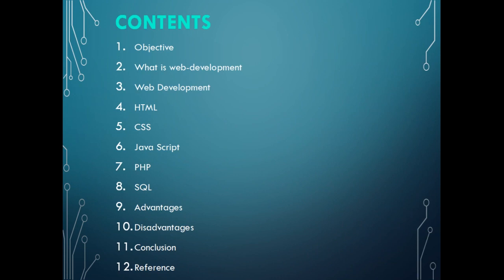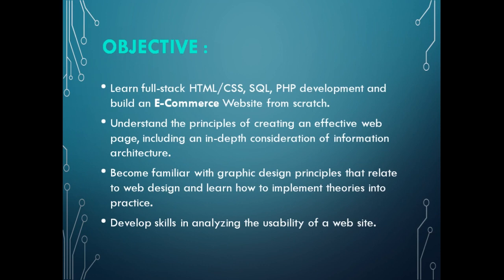The list of contents is as follows. Our objective for this training is to learn full stack HTML, CSS, SQL, PHP development and build an e-commerce website from scratch. Understand the principles of creating an effective web page, including an in-depth consideration for information architecture. Become familiar with graphic design principles related to web design and learn how to implement theories into practice. Develop skills in analyzing the usability of a website.